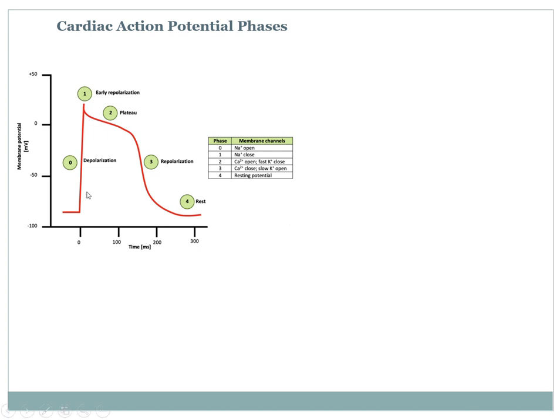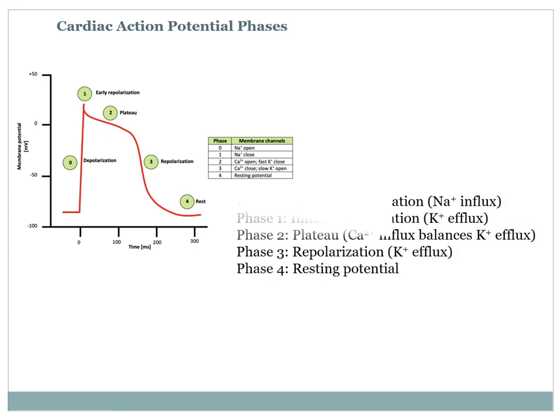So here there is phase 0, which is rapid depolarization. In this phase there is a sudden influx of sodium ions through voltage-gated sodium channels, and because of this the cell membrane potential rapidly becomes more positive. It goes from minus 90 millivolts to plus 20 millivolts.